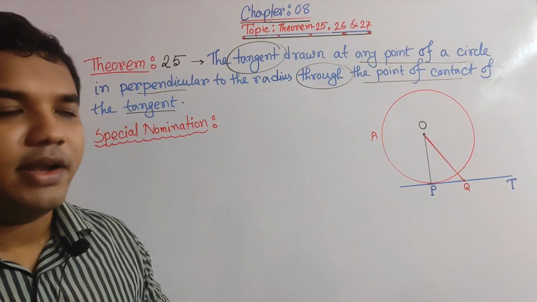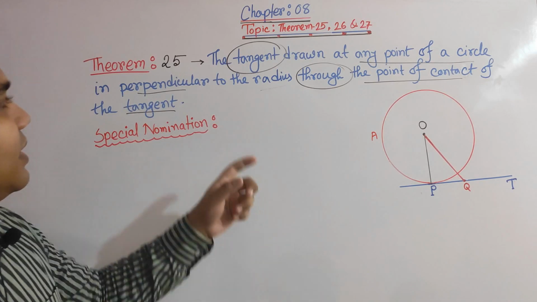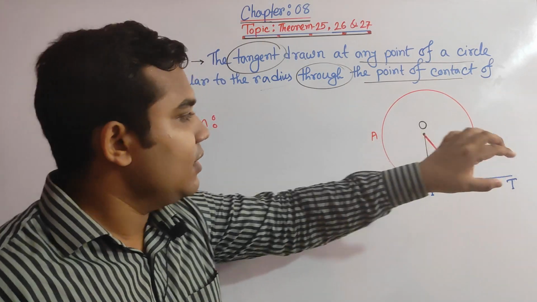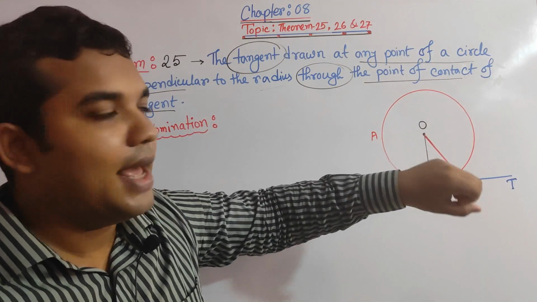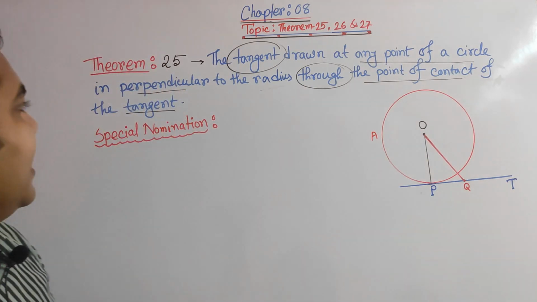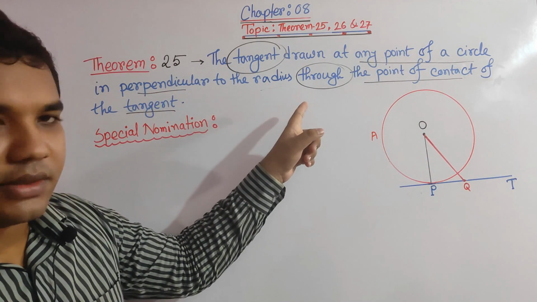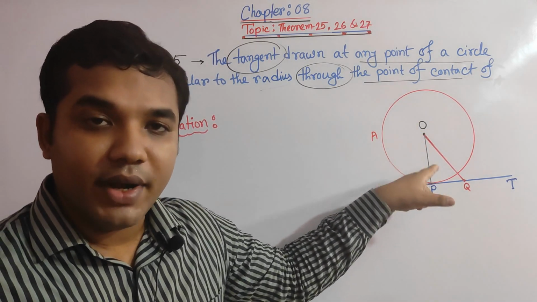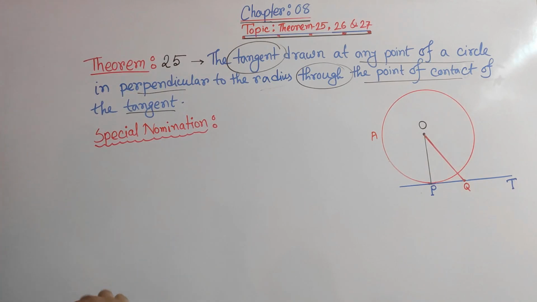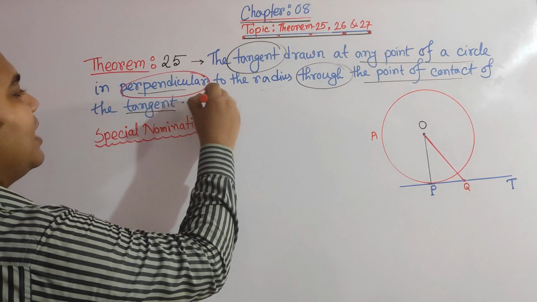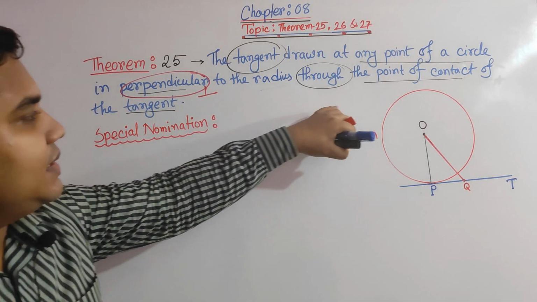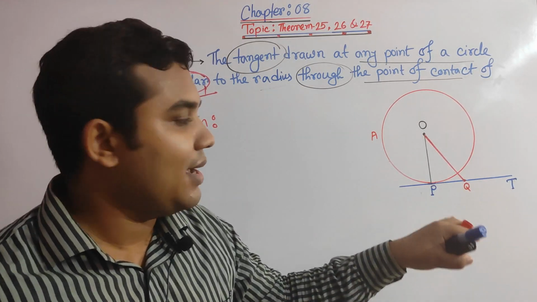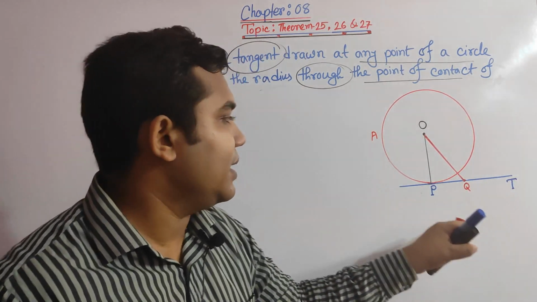So here there is given something. What actually is given? We have to find out from the statement. There is given the tangent drawn, it is already drawn at any point of a circle. So if we are thinking that this is a circle and the point is P, then it should be perpendicular to the radius. If our radius is OP, then this OP is the radius which must be perpendicular, and that means it should create a 90-degree angle. So it is the point of contact. The point of contact means a point where we are drawing a tangent as well as the radius.